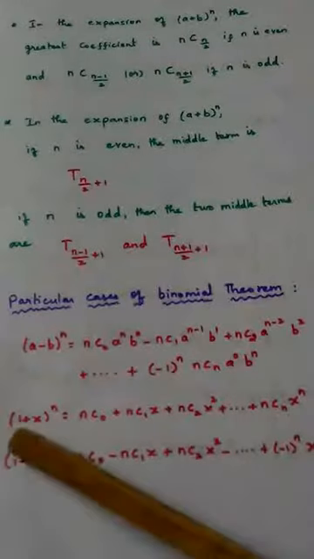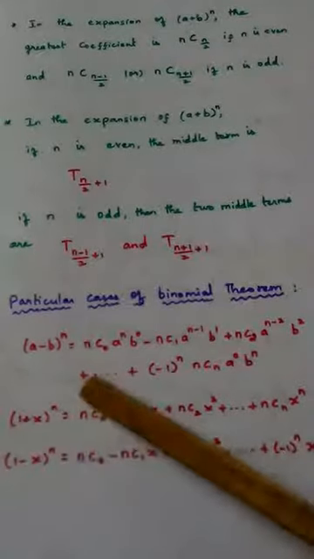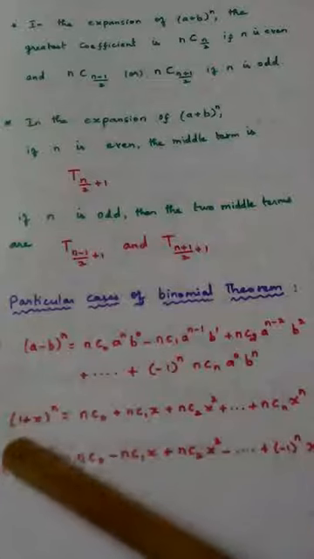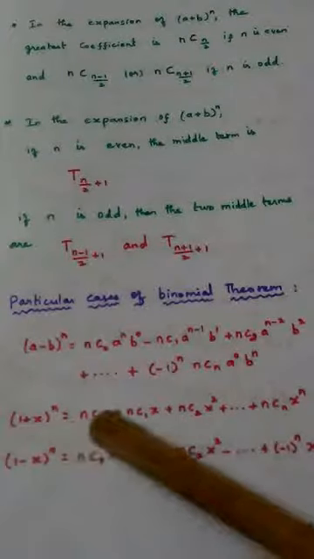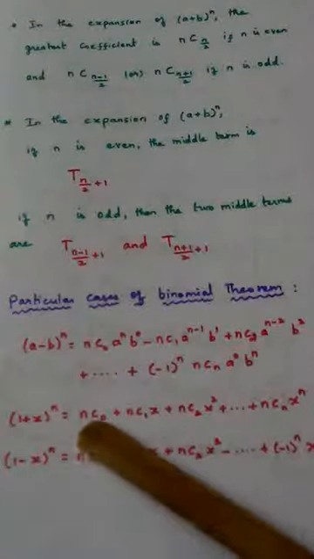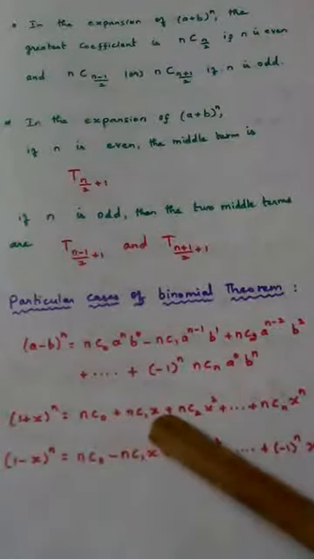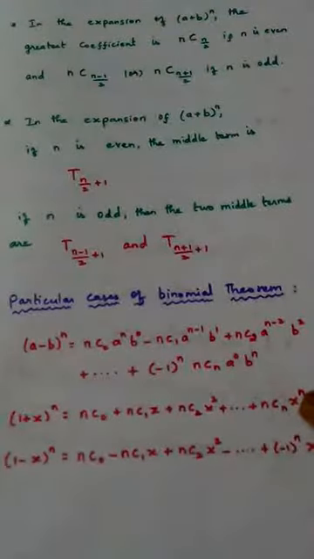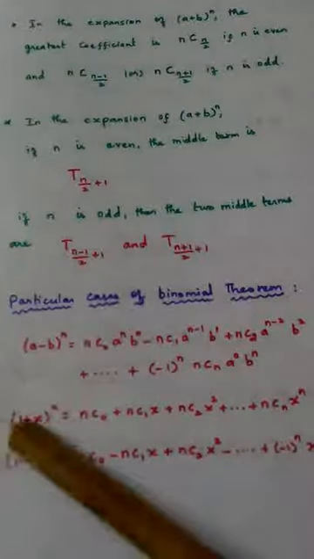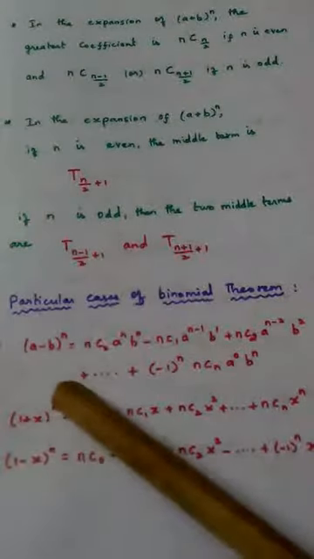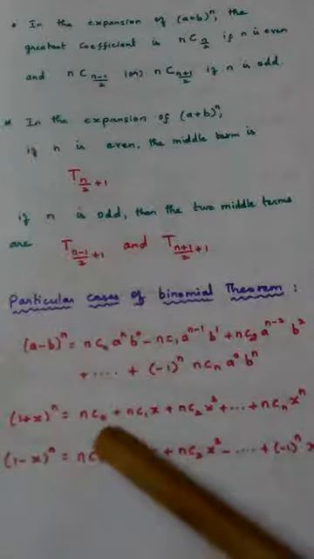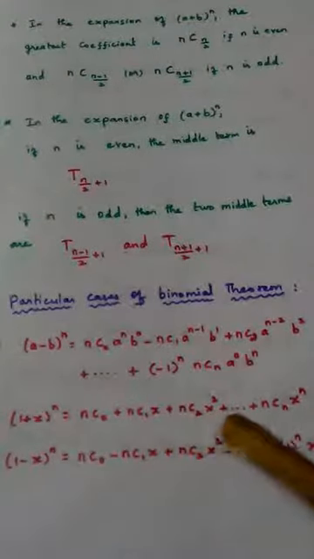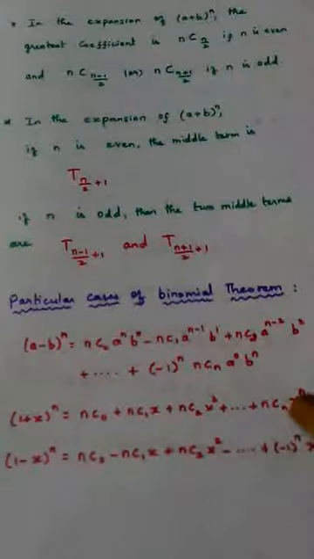And the other result that we should know is (1 + x)^n. We can have a formula for this. This expansion can be given by the formula: nC0 + nC1 x + nC2 x^2 + and so on, up to nCn x^n. If it is (1 + x)^n, that expansion can be given by this formula: nC0 + nC1 x + nC2 x^2 + ... + nCn x^n.